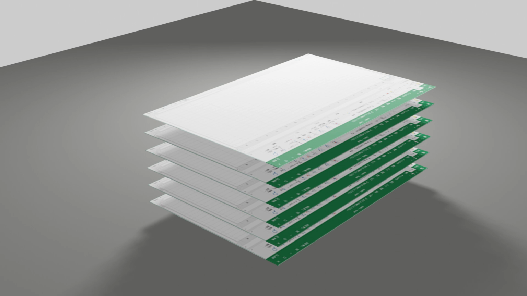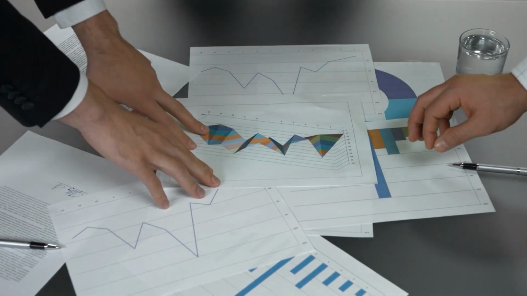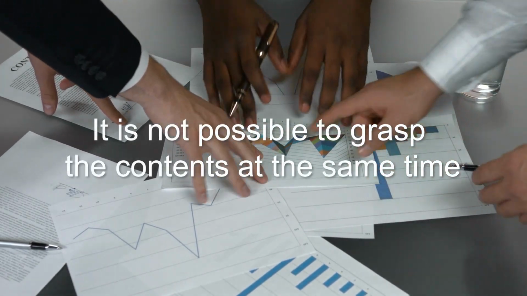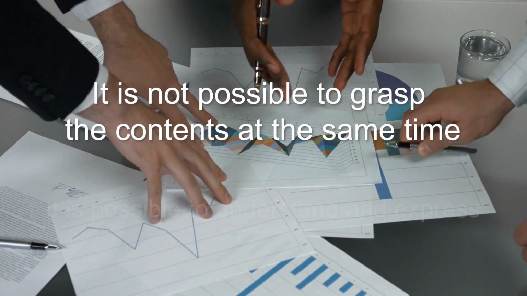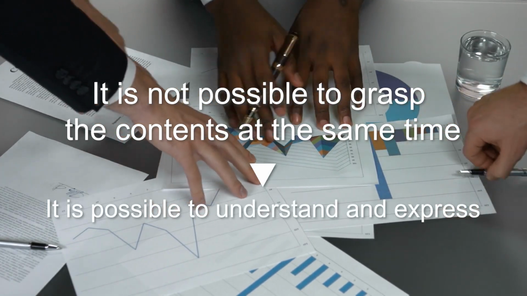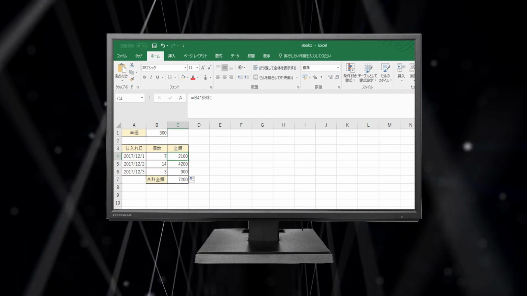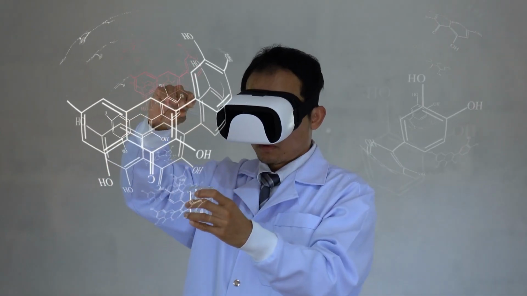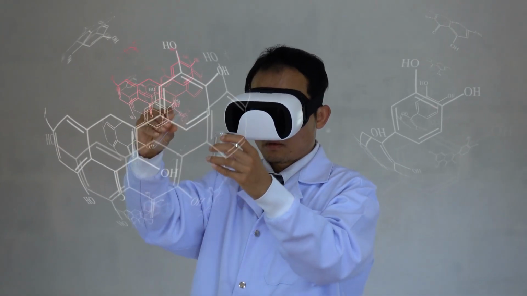Because the screen is 2-dimensional, what you can grasp at once is the 2D table. In physical reality, stacking such sheets makes a 3D object, but you cannot grasp all its content simultaneously. Still, you can recognize or express that it exists. Likewise, on a 2D screen you can show up to 2D. In our 3D world, only up to 3D can be expressed.